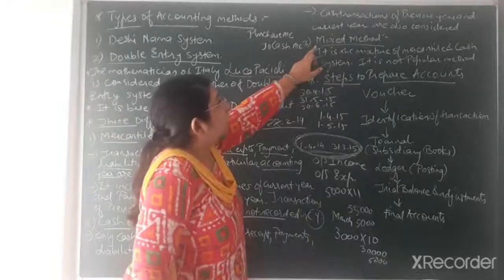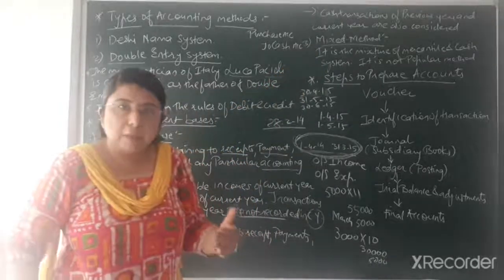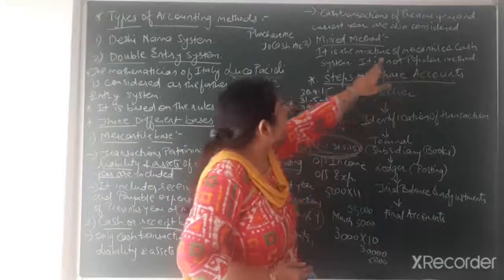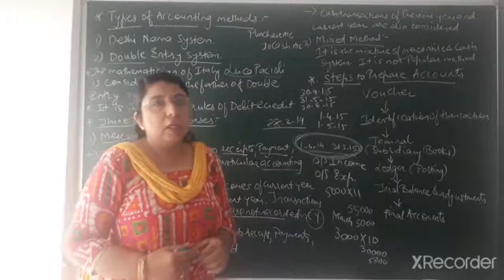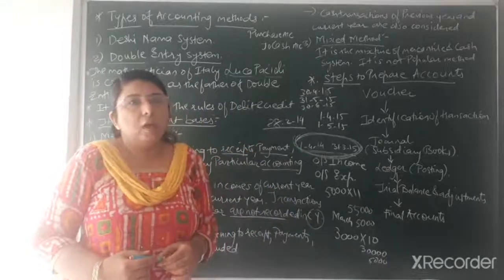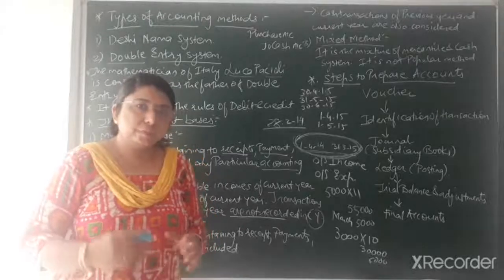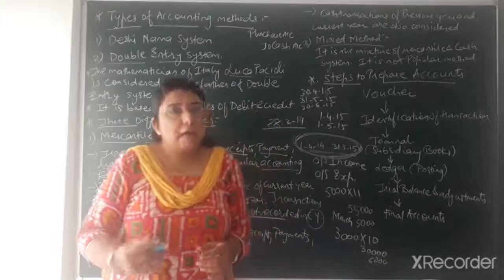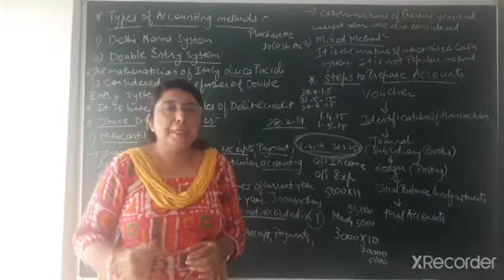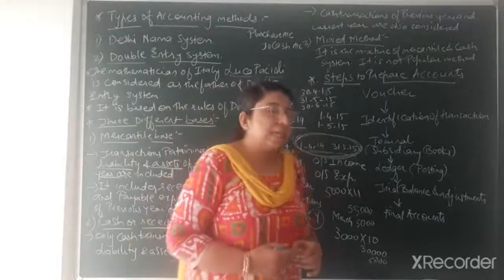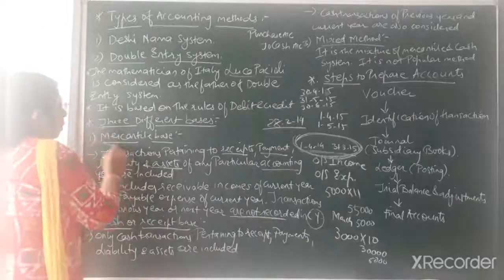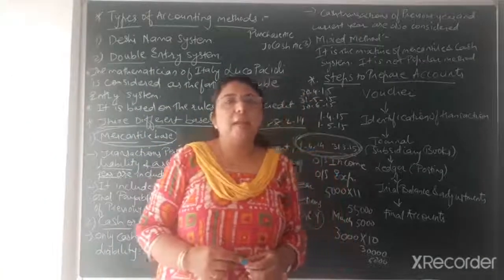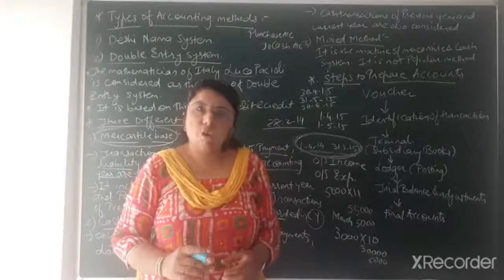Now the third method, that is the mixed method. That is the mixture or combination of the first two methods, the mercantile and cash system, but generally this method is not that popular as the mercantile system. Most company forms of organization, and nowadays many partnership and sole proprietorship firms, are also writing their books of accounts as per the first method, that is the mercantile base or mercantile system or accrual system. This is the most popular and the correct way of writing the books of accounts.